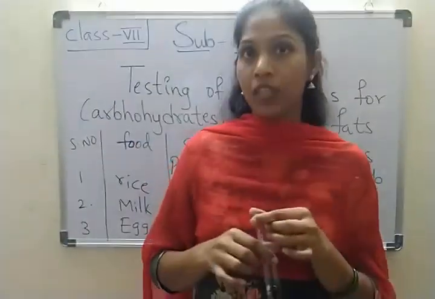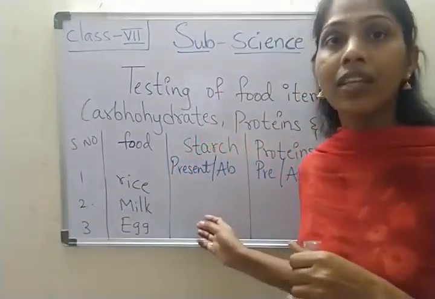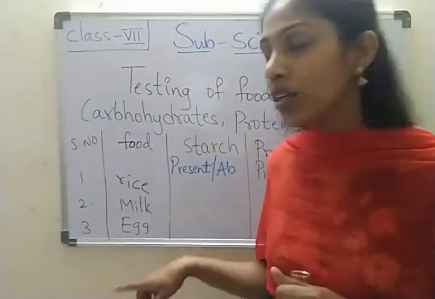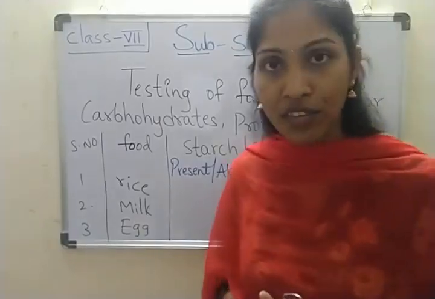If the substance turns blue black in color, this indicates the presence of starch. From this experiment, we learned that if the food item turns blue black on adding iodine solution, then starch is present in the food item. Am I clear, children? So please note down your observation in the table. Make a table in your book and note down your observation.